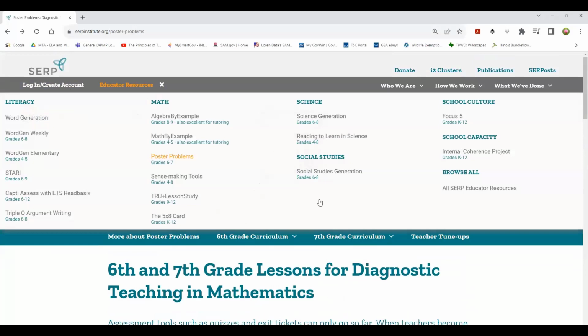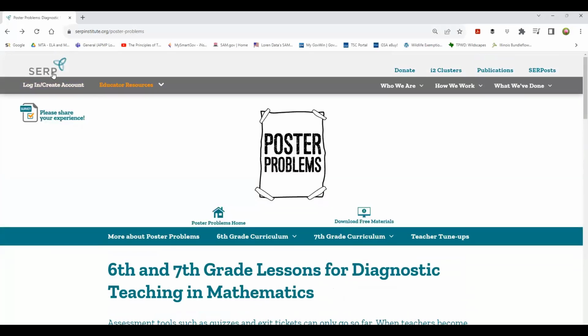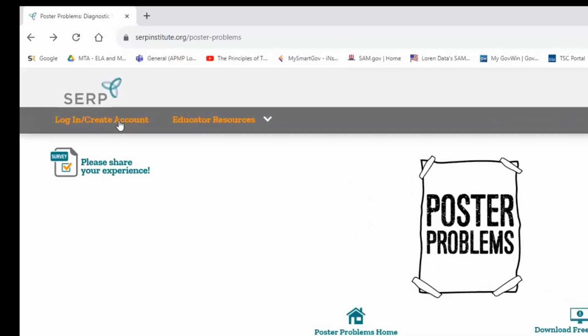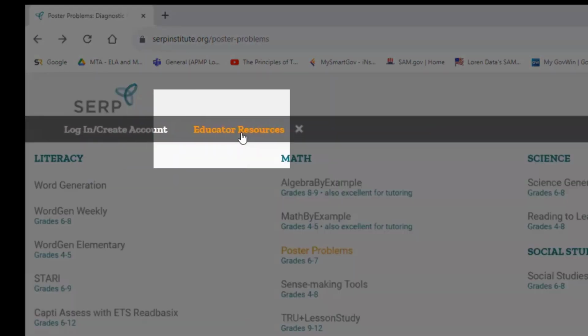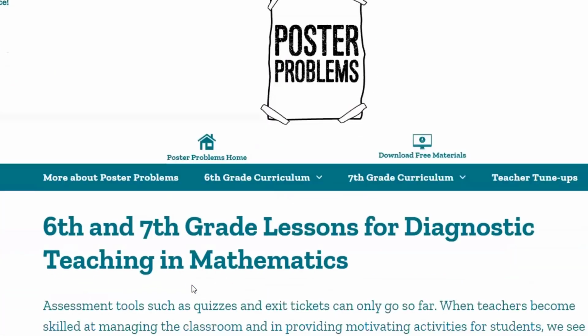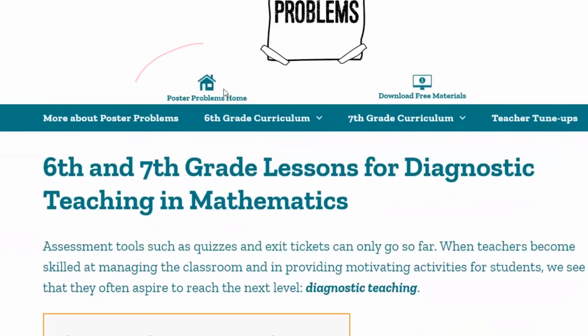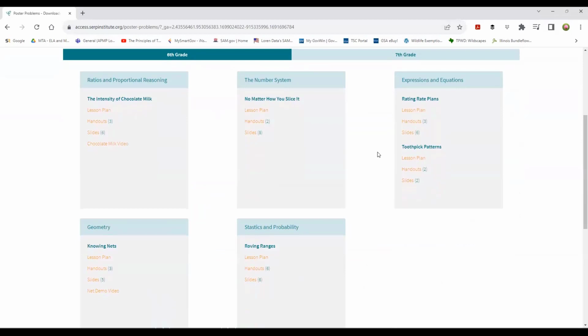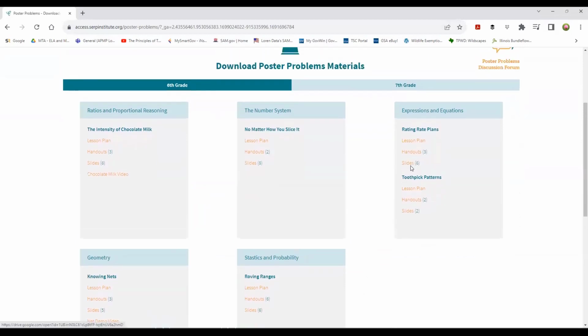So when you get your account and you're at the main SERP website, you're going to log in and then go to educator resources, and here's math. And you can scroll to the different topics we've had today. Right now we're at poster problems. And so right here, there's poster problems home, which is where we are right now. And then there's download free materials. You click this and it takes you to the different lesson plans, the handouts, and the slides. And you see that each of those are hyperlinked.